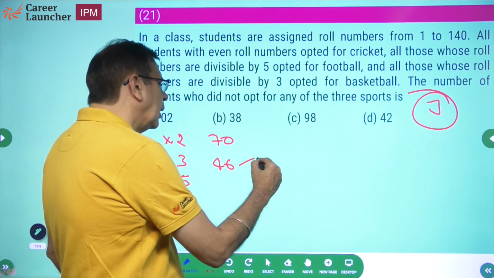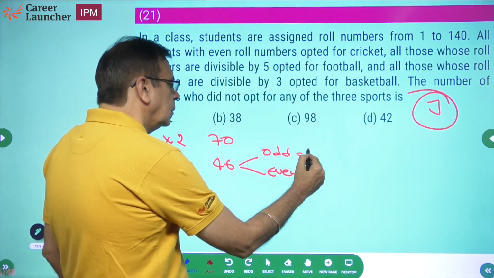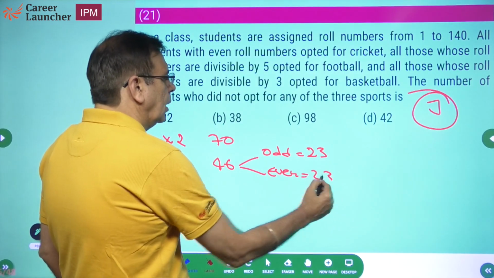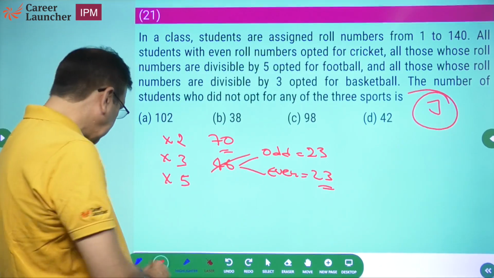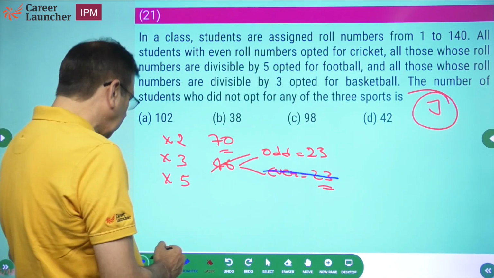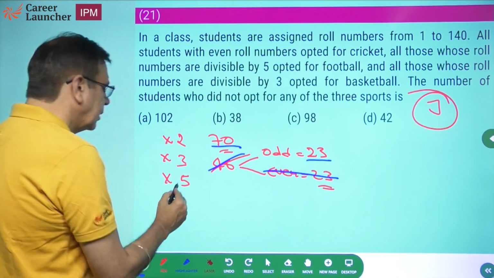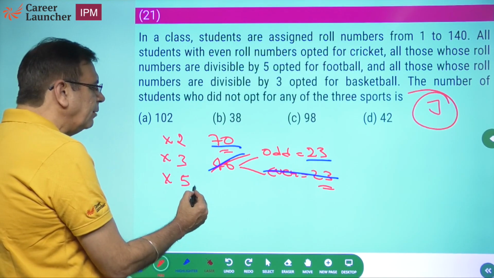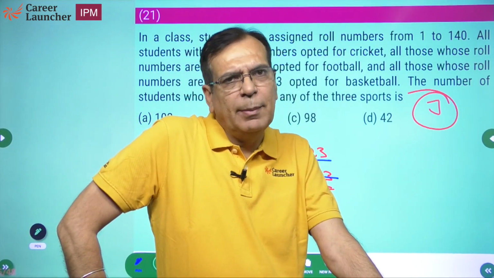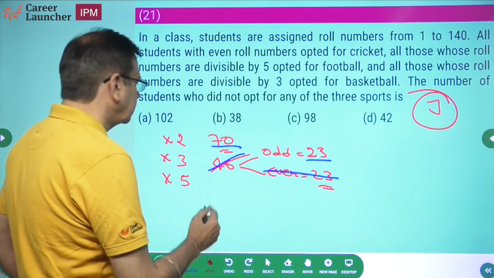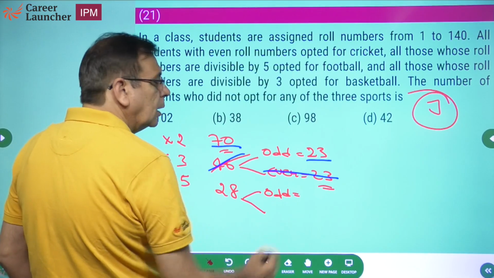But tell me one thing, will not half of them be odd and half of them even? And these even numbers have already been counted here. So remove them, I have no concern with them. I'll not bother about the even ones, I will only bother about the odd ones. So to me it is 70 plus 23 so far. Similarly, how many multiples of 5? 140 by 5 is the same as 280 by 10, so 28. And again, out of these, how many are going to be odd?